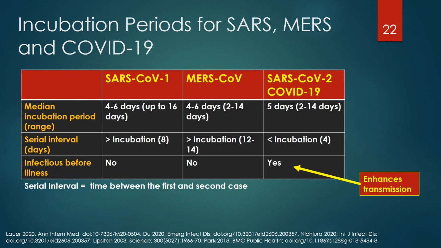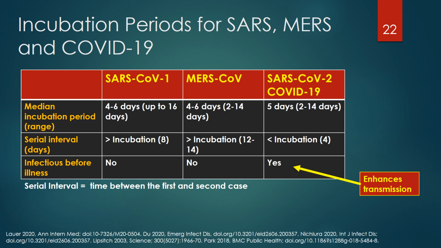This table is a comparison of the incubation periods and serial intervals of SARS, MERS, and COVID-19. The median incubation periods and range are similar for all three of these coronaviruses, between 4 to 6 days with a range of 2 to 14 to 16 days.